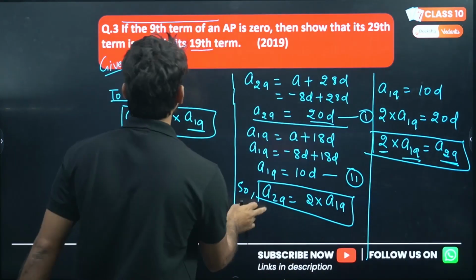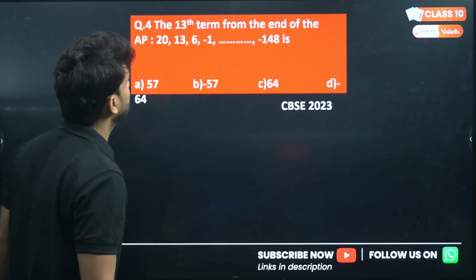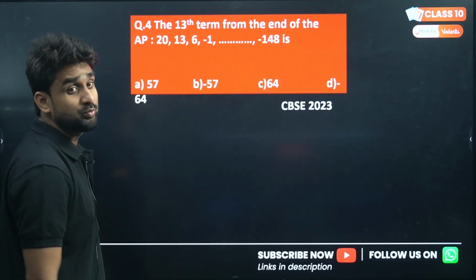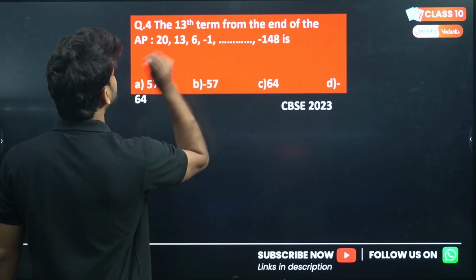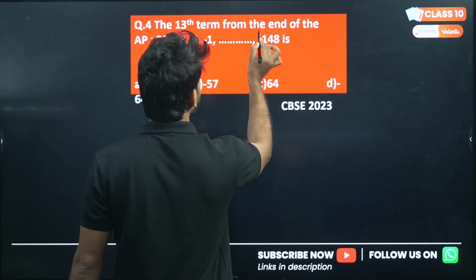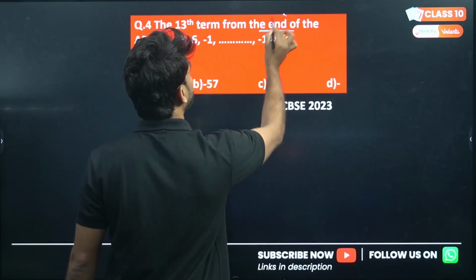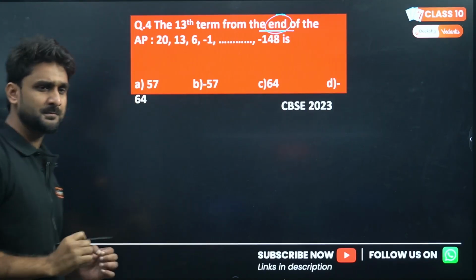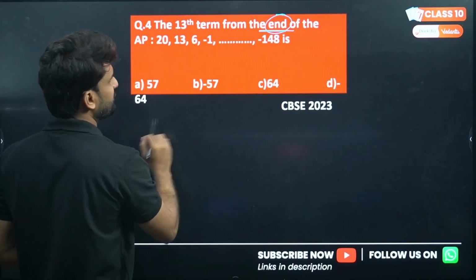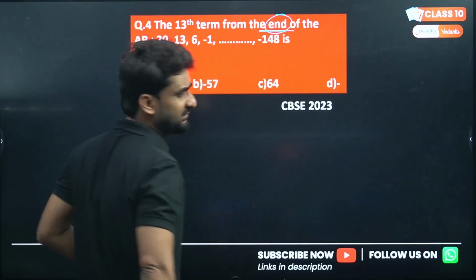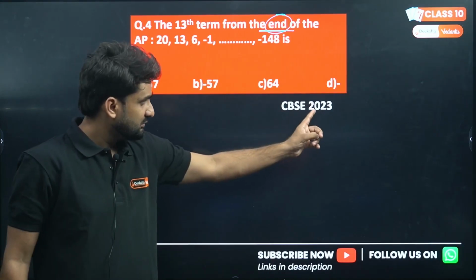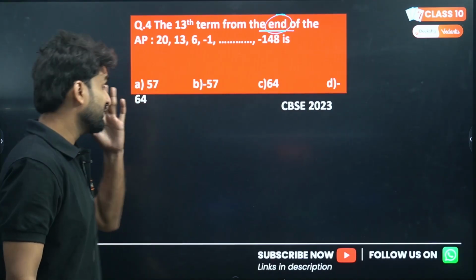Okay, now the 13th term from the end. Wow, the 13th term from the end. Make sure to focus on this word, please, end of the AP. This question is generally asked in MCQ form that carries 1 mark, in the year 2023.